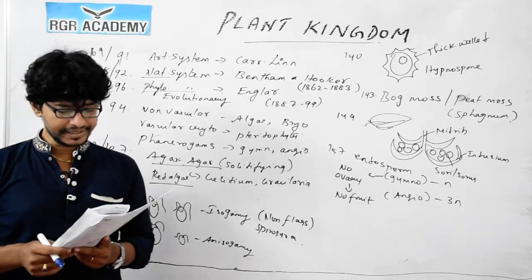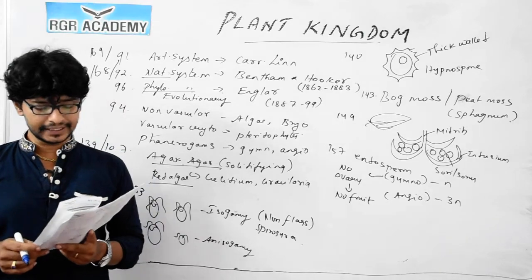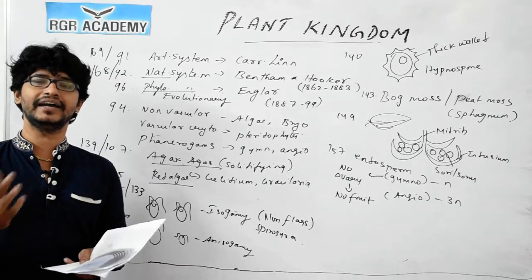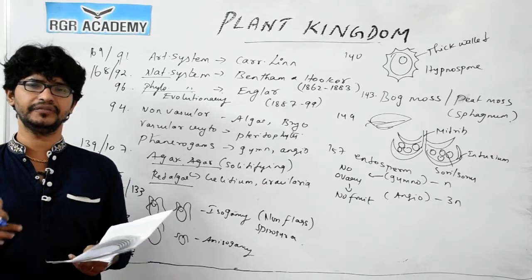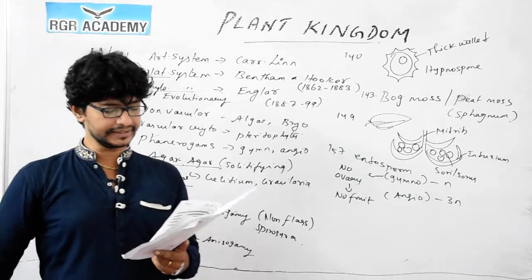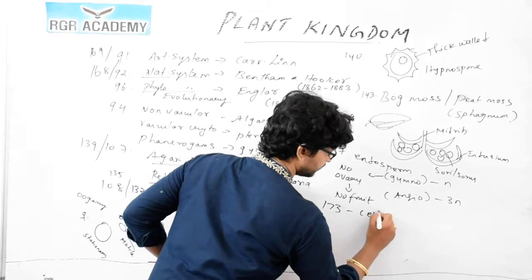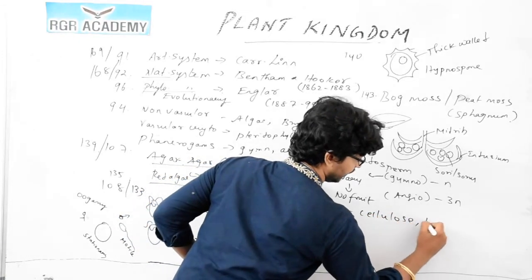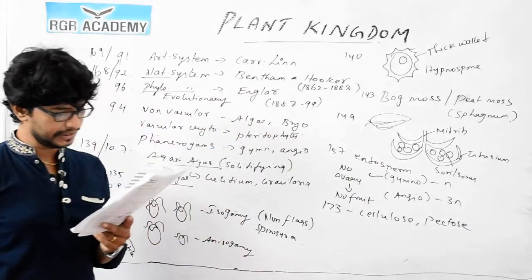173: green algae usually have a rigid cell wall made of an inner layer of cellulose and pectose. We discussed diatoms, with an outer layer and inner layer, a soapbox-like arrangement, a radial arrangement, made up of cellulose and pectose. We discussed this already. So for 173, option D is the correct answer, where the cell wall has an outer layer and an inner cell wall made up of cellulose and pectose. So 173, D is the right answer.